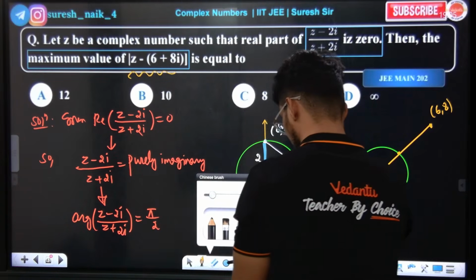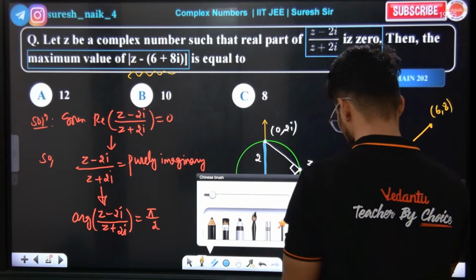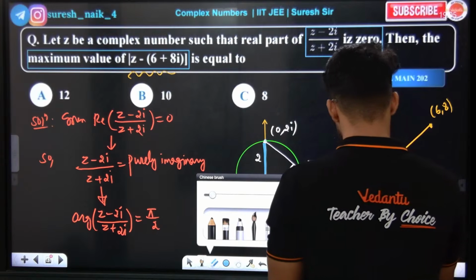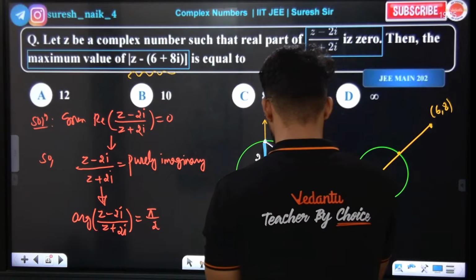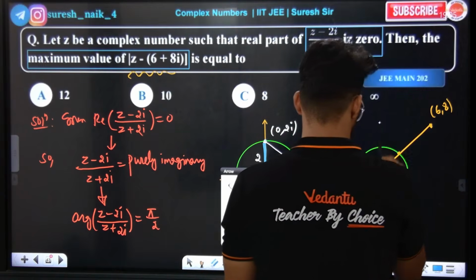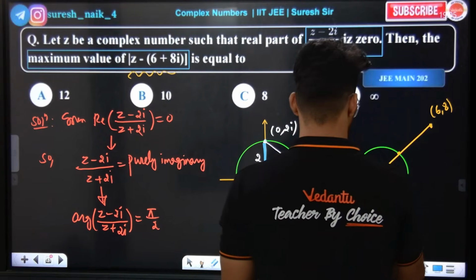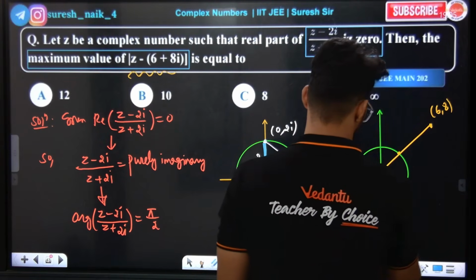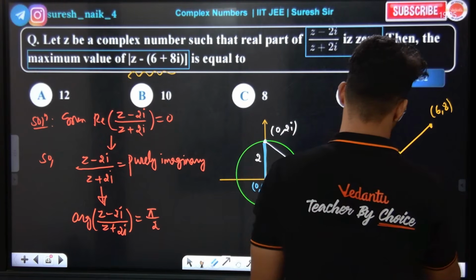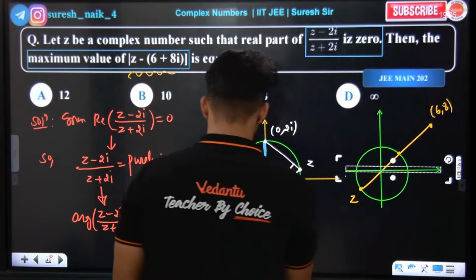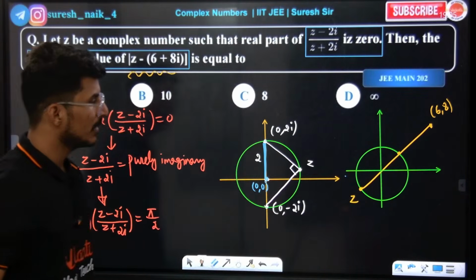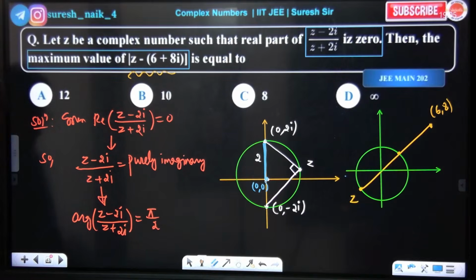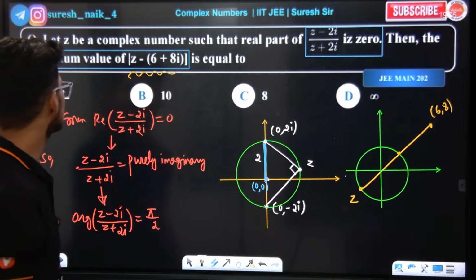Now look carefully. Let me draw one diagram. Let me draw one proper axis. Look. So I need the maximum distance. What is the maximum distance? It is the distance from the origin to (6, −8), plus the radius. How much is the radius? That's it, we got the answer, 12.